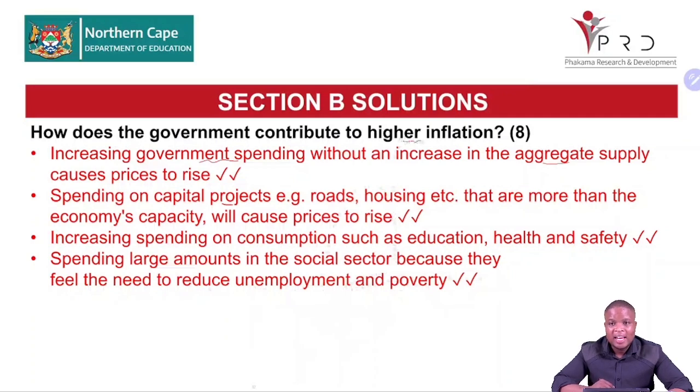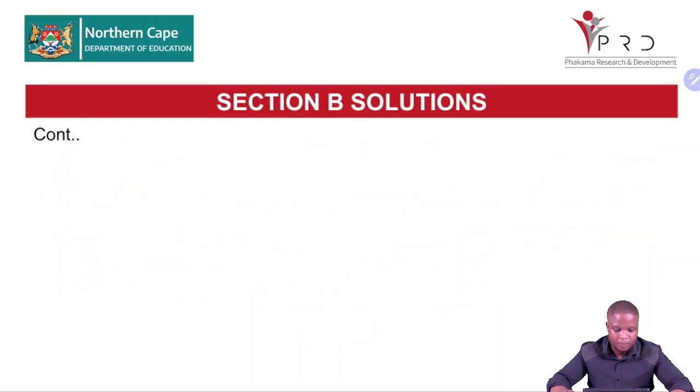We can also mention an increase in the price of administrative prices. For example, water and electricity will result in what? Businesses also charging us high prices. That is the government contributing to what? To high inflation, higher inflation. Reducing taxation. When they reduce taxation, it means there's more disposable income for consumers. And then more disposable income, more spending, that can result in inflation increasing. So anything along that line also will be correct.